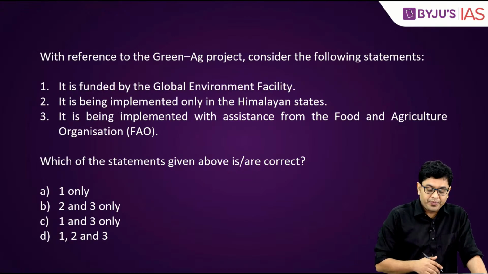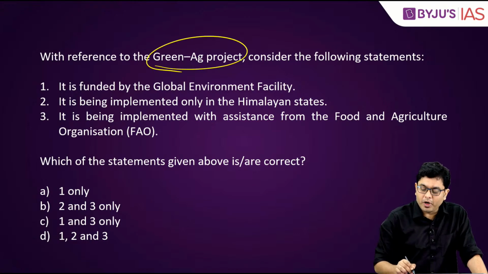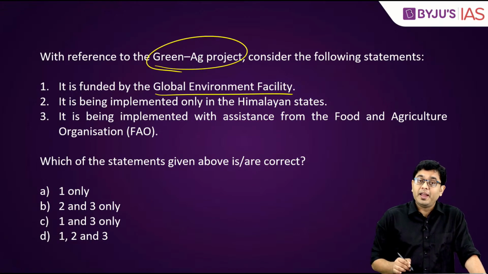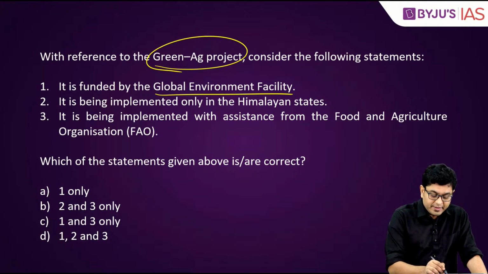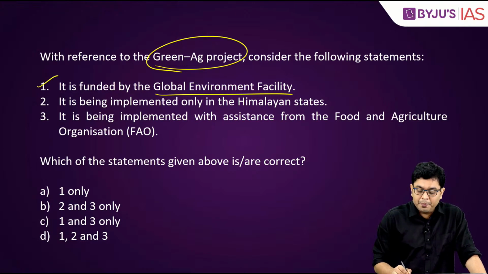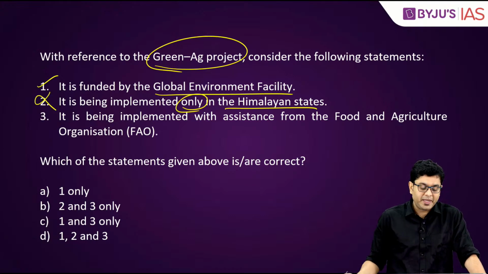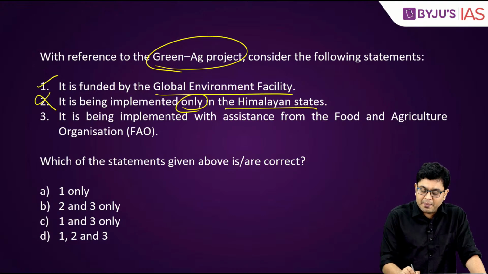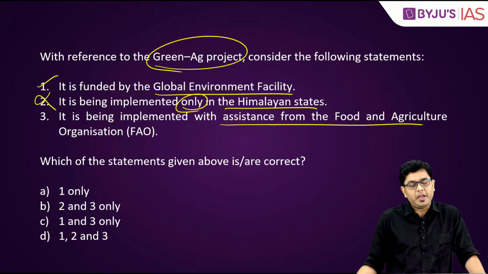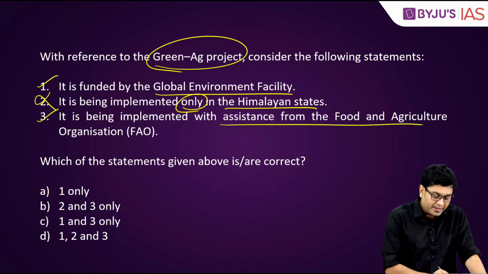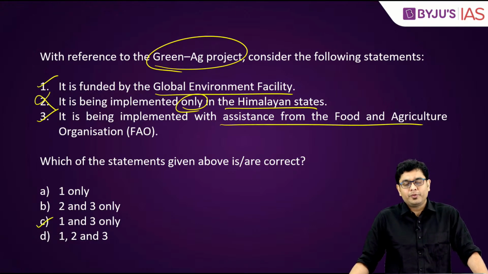Now the question, with reference to the Green Ag project, consider the following statements. It is funded by the Global Environment Facility. This is true. It is being implemented only in the Himalayan states. This is incorrect. We have seen the regions where they are being implemented. It is being implemented with the assistance from the FAO. This is again correct. So in this case, the answer shall be C, that is 1 and 3 only.